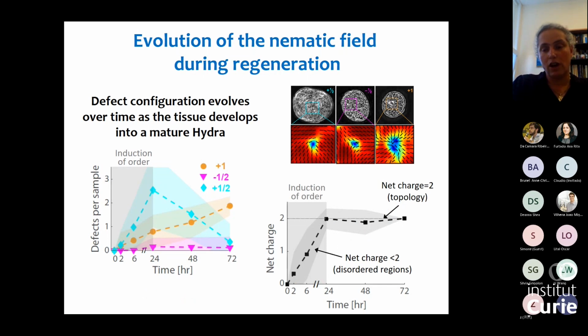If we look at the total charge that we see here, initially, in this period where we still don't have order everywhere, the total charge of defects is not 2 because we have large disordered regions. But once we have nematic order everywhere, the total charge is constrained to be 2, and then it remains 2, as you can see in this graph, where we're plotting the net charge of all the defects found as a function of time.